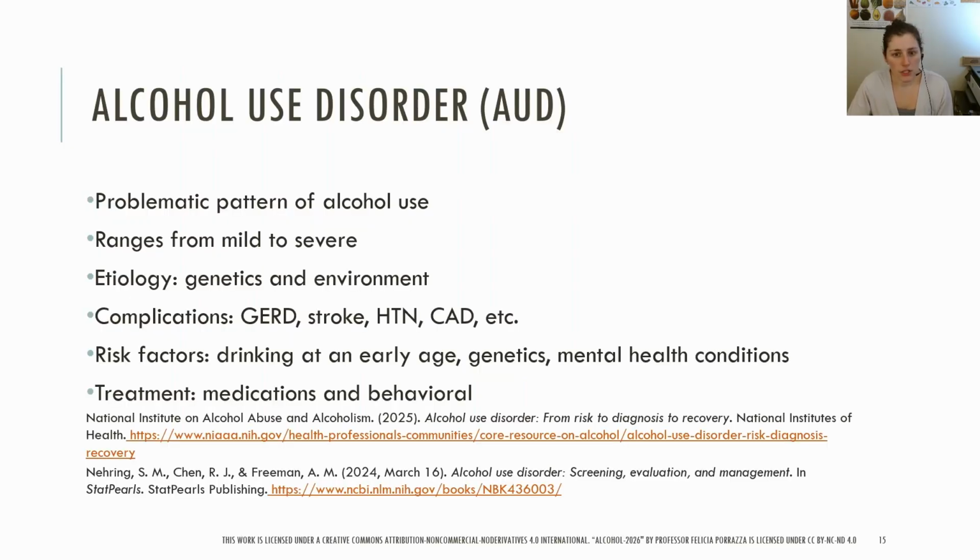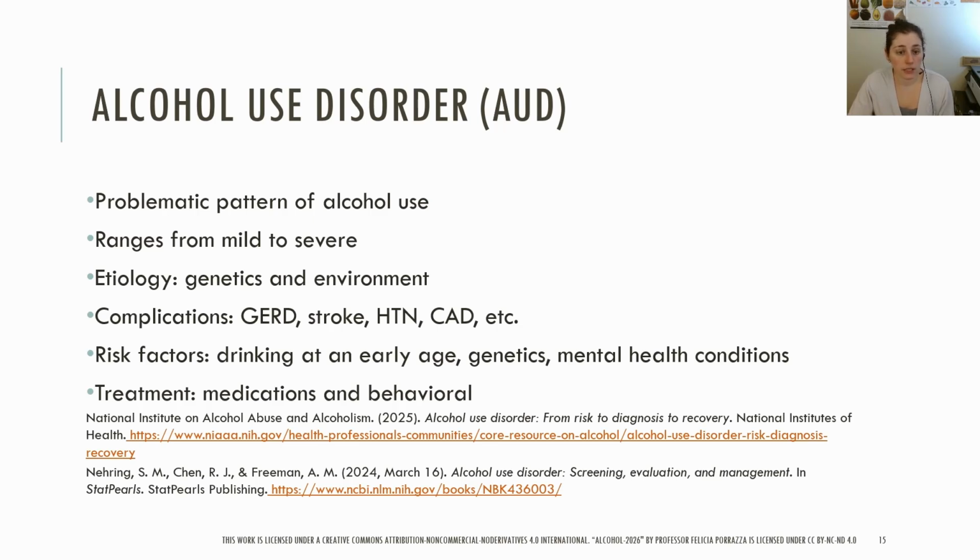We have talked about the changes that can occur with excessive alcohol consumption, and I want to cover alcohol use disorder, or AUD. AUD is a medical condition that ranges from mild to severe and has multiple criteria for diagnosis, including indicators such as withdrawal symptoms and tolerance. The DSM-5 says that it is a problematic pattern of alcohol use leading to clinically significant impairment or distress. AUD is a chronic disease with significant medical, social, and psychological implications. The etiology for AUD includes genetic and environmental factors.